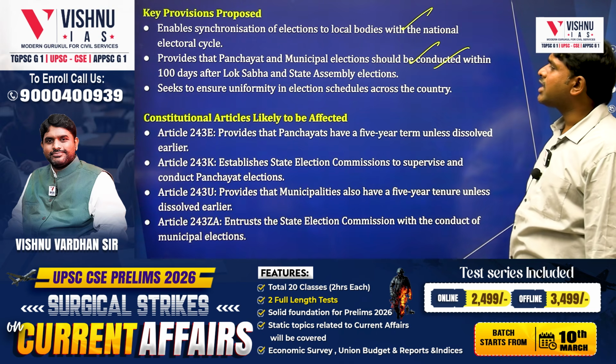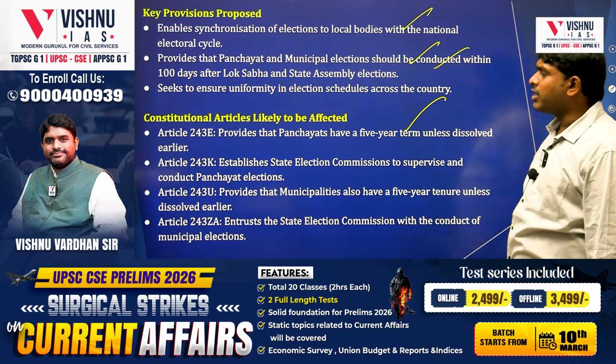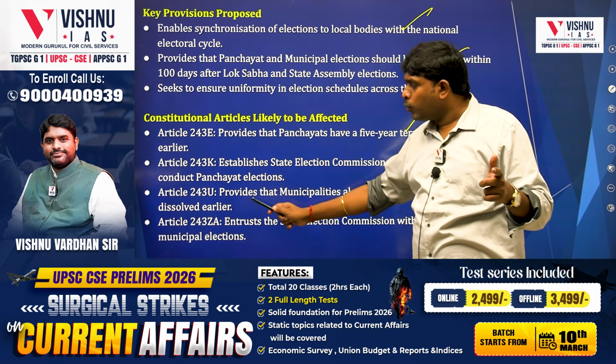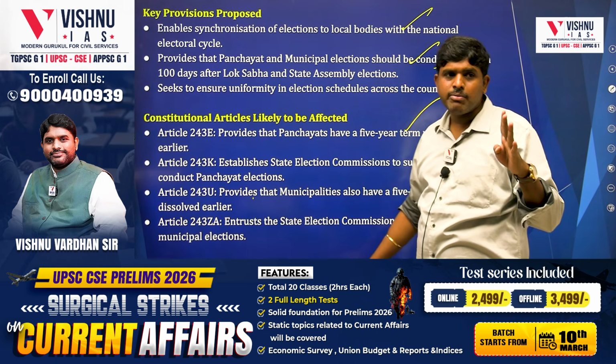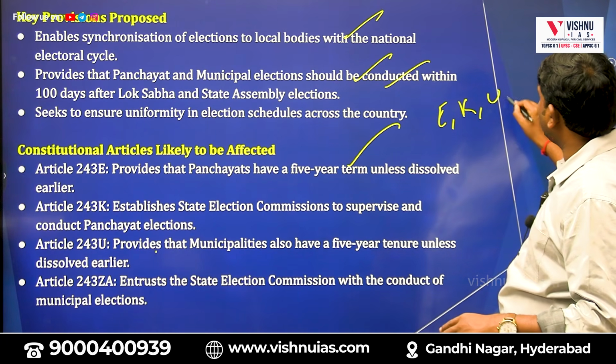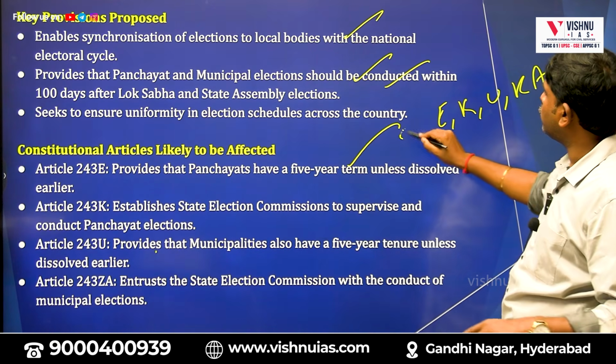Articles 243E, 243K, 243U, 243ZA, 4 articles, will be amended.